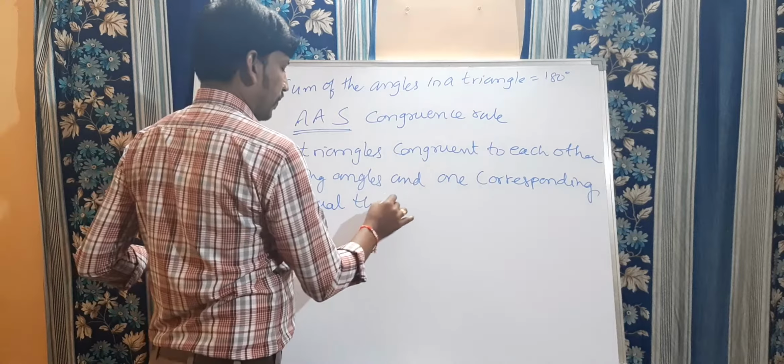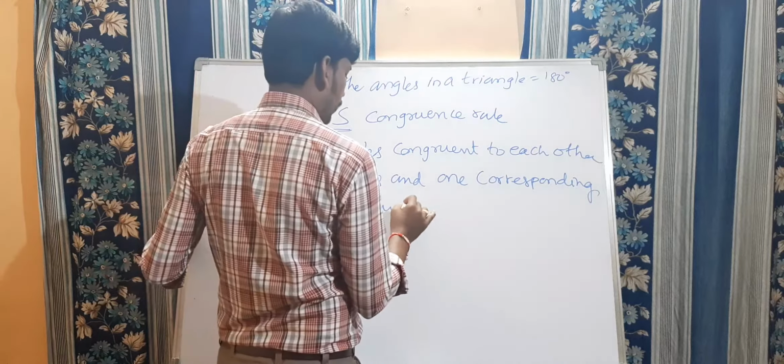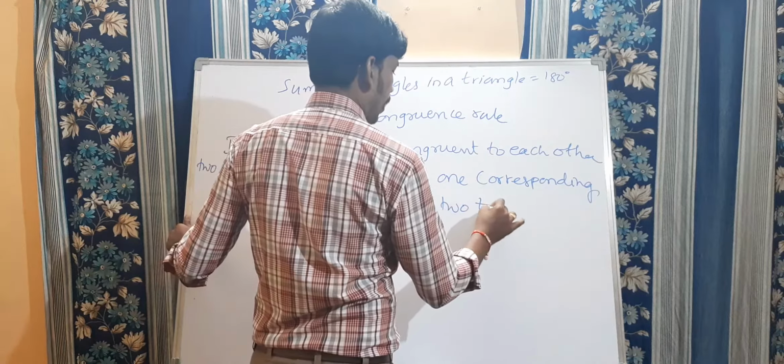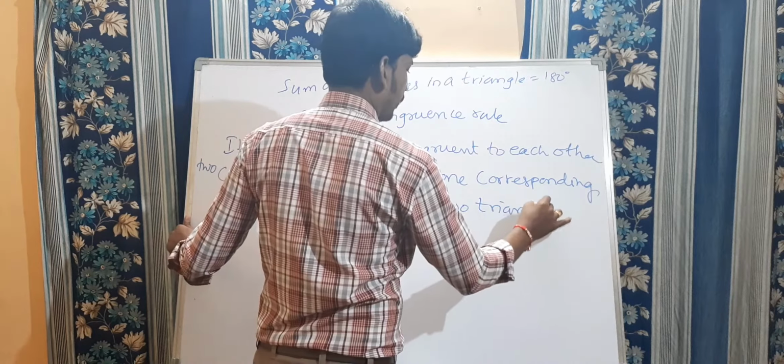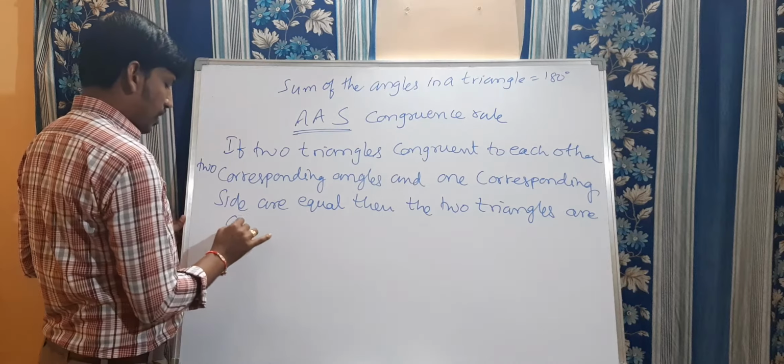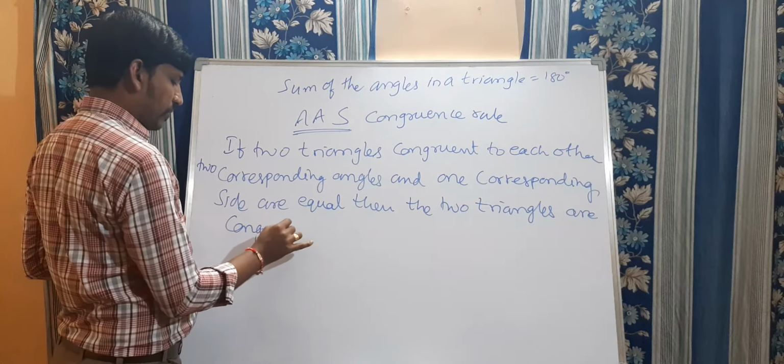Then we can say that the two triangles are congruent to each other.